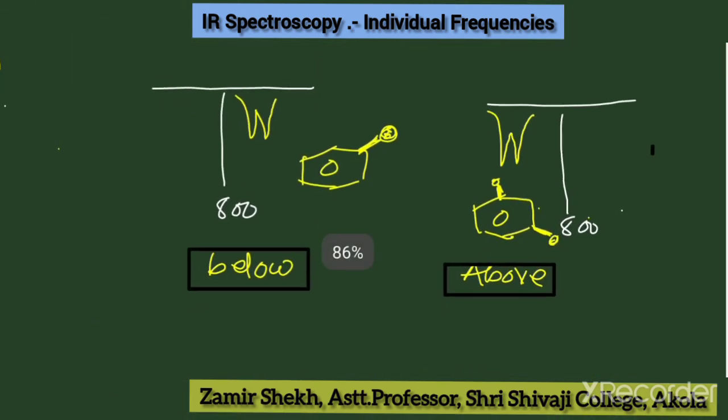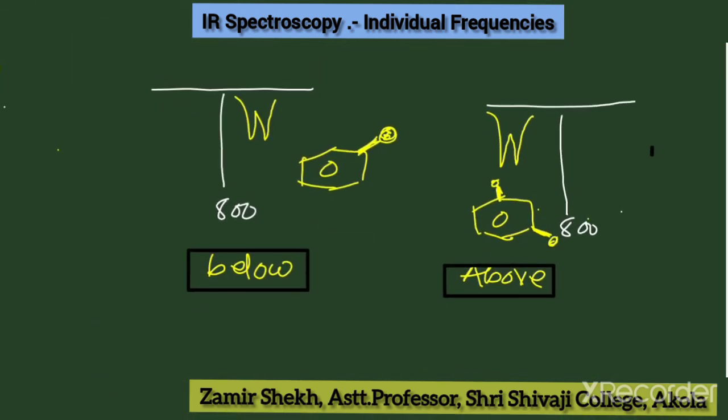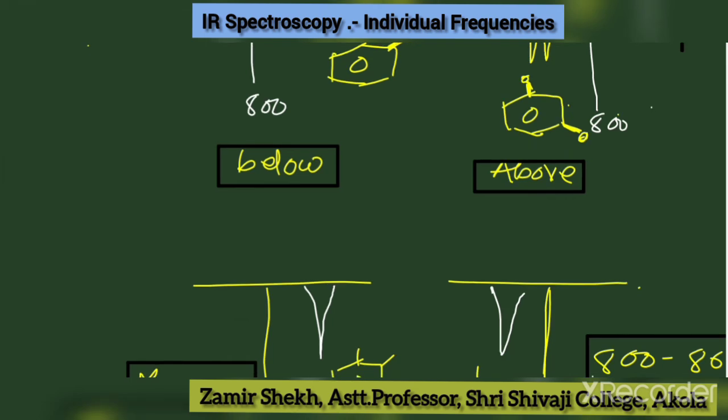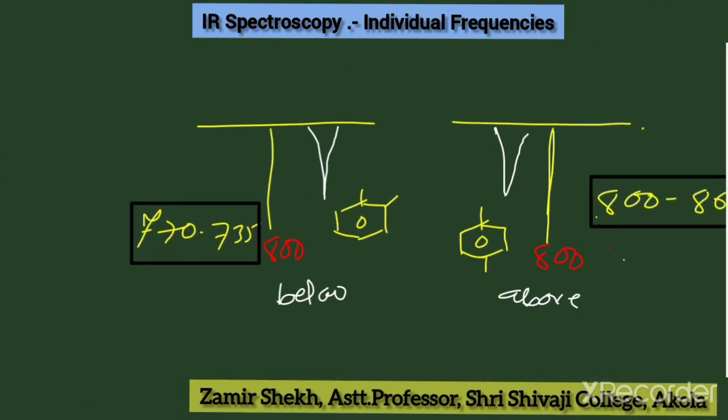Now look at these. For mono substituted benzene, the peak is in the region below 800, and in the case of meta di-substituted, just above 800. In the ortho di-substituted system, the 1 peak is below 800, and in the case of para, the 1 peak is just above 800.